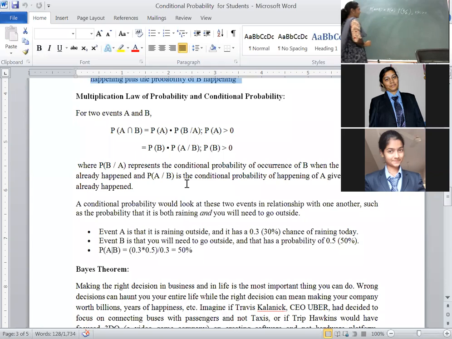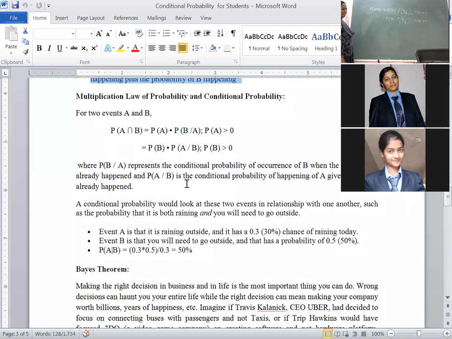Similarly, the second assumption: initially we took the event A has happened, now I am taking the event B has happened earlier. Which event happened earlier? B. That should come in the denominator. The other event will come in the numerator, provided probability of B is greater than 0.